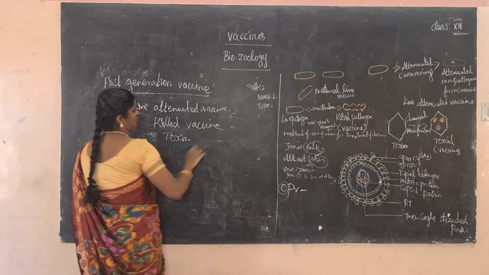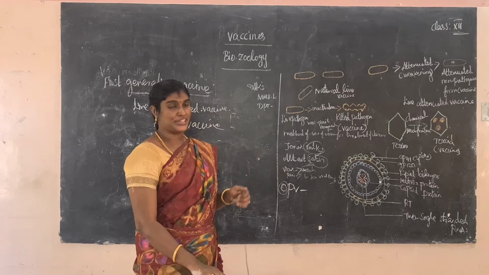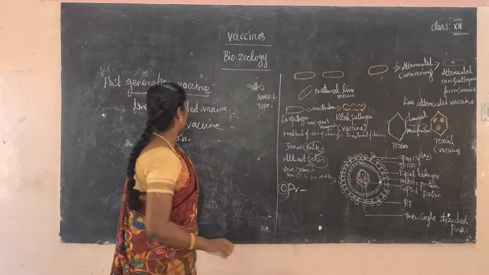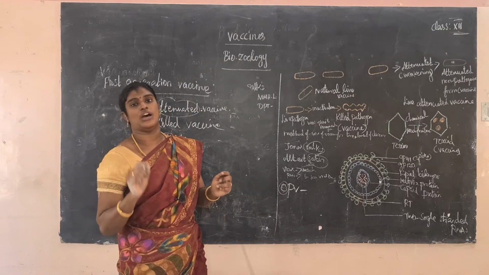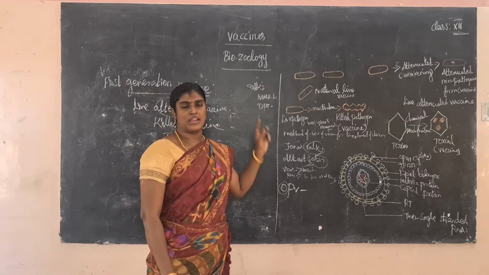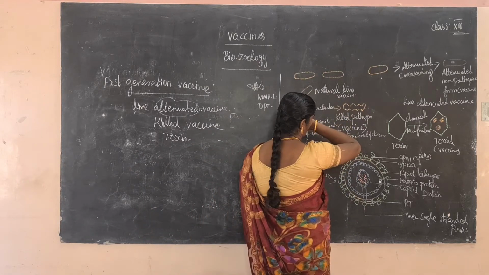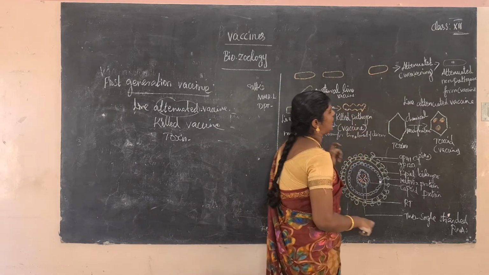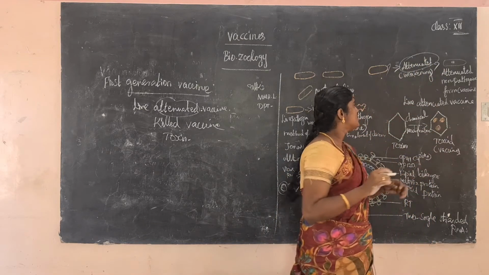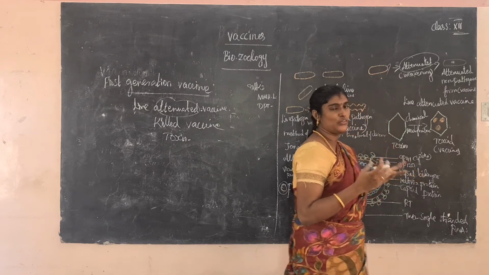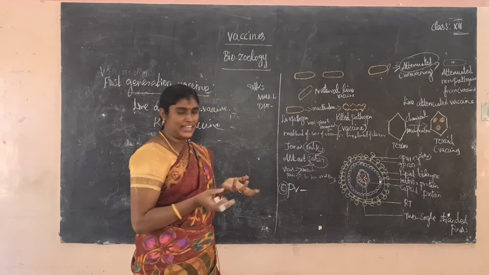What is the meaning of a live attenuated vaccine? What is the meaning of attenuated? Attenuated means loss of pathogenicity without loss of antigenicity. This is a natural live vaccine. Weakening means loss of pathogenicity without loss of antigenicity.